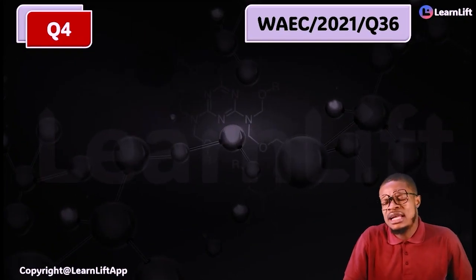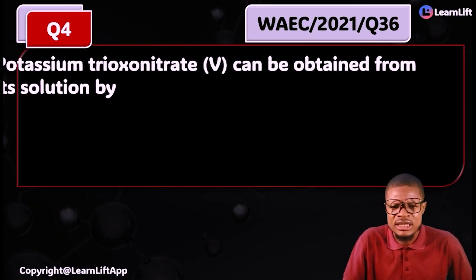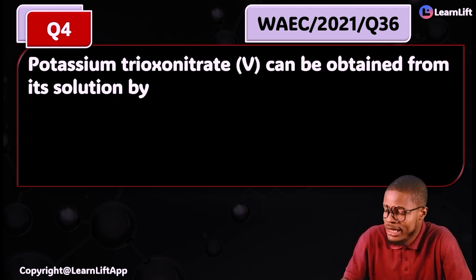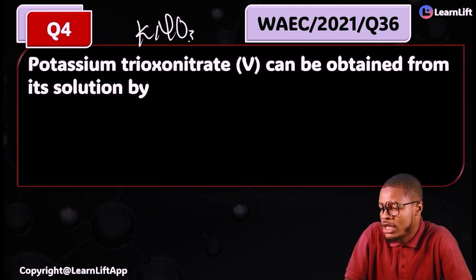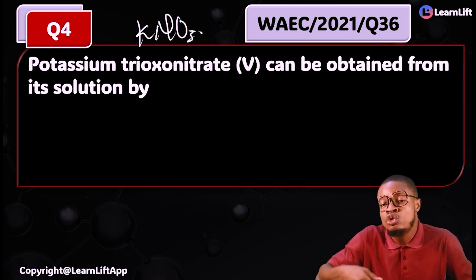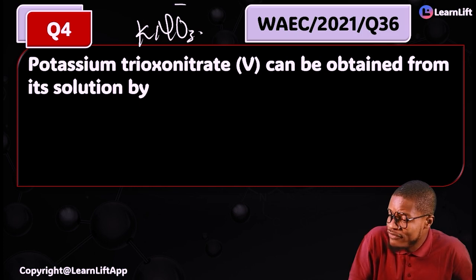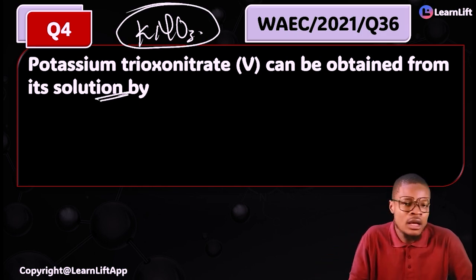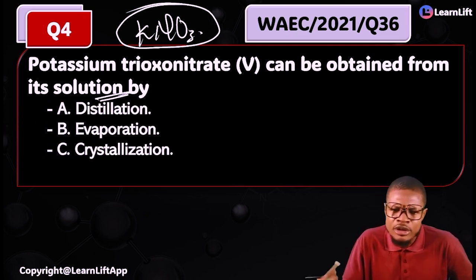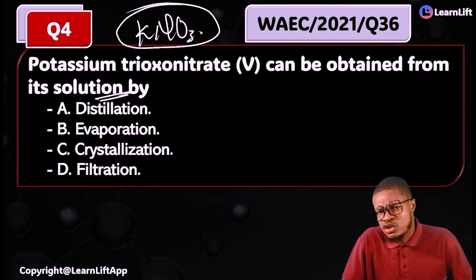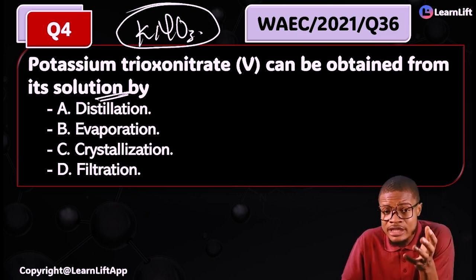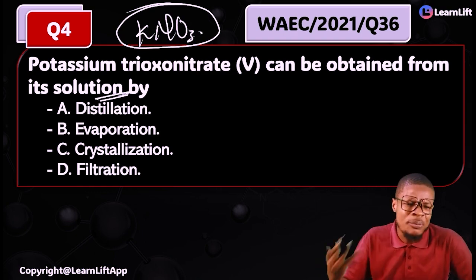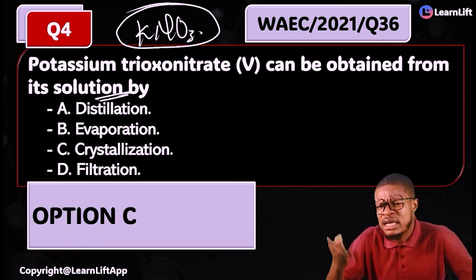Now look at WAEC 2021 question 36. Potassium trioxonitrate(V), KNO3, can be obtained from its solution by distillation, evaporation, crystallization, or filtration. This guy is a salt, and it will decompose on heating. Because it will decompose on heating, and it's a salt, you use crystallization. Option C is the correct answer.